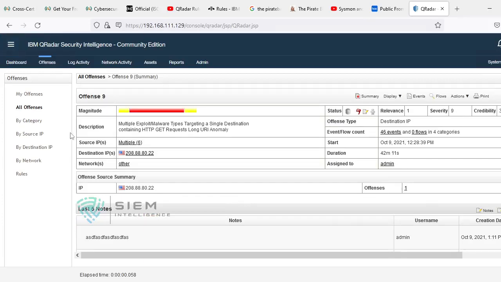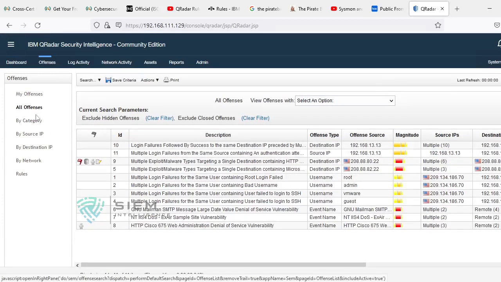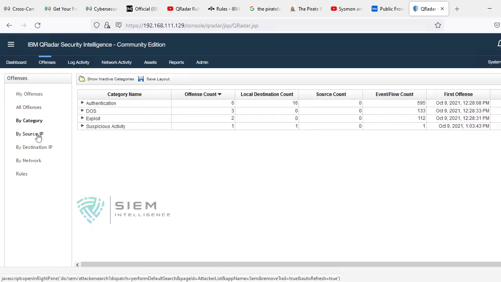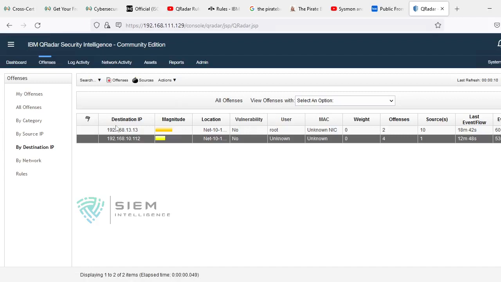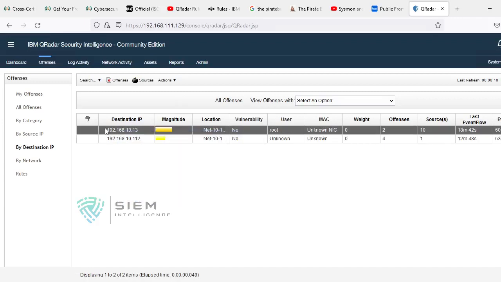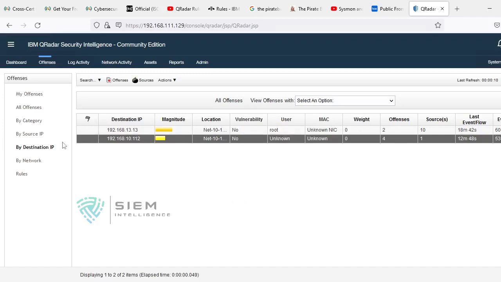For every offense you have to do the same. If you are coming in new in the morning, first go back and check by category, how many source IPs there are, how many destination IPs there are. You can view a graph view, so that if there are multiple and the magnitude is quite high, by looking at this you can tell this is the major activity which I need to consider, or this is more important than that. Like that you can create your own priority for offense prioritization.